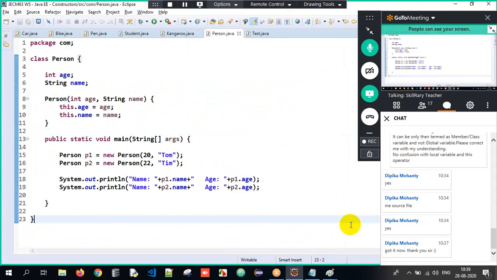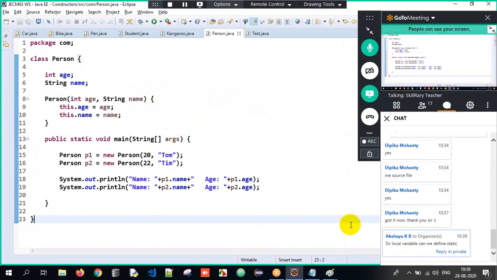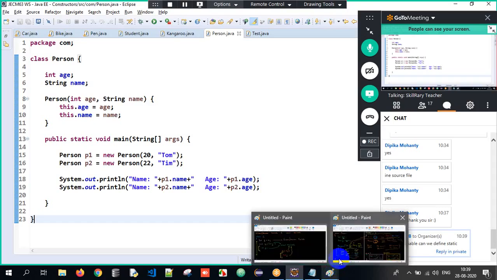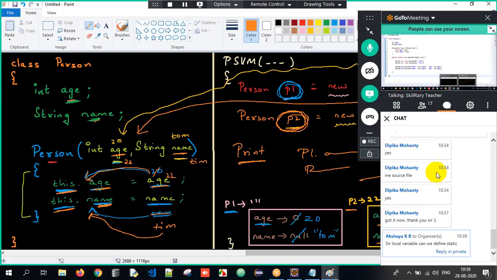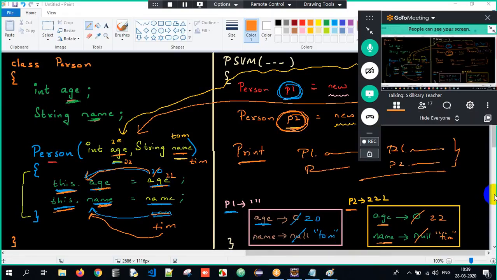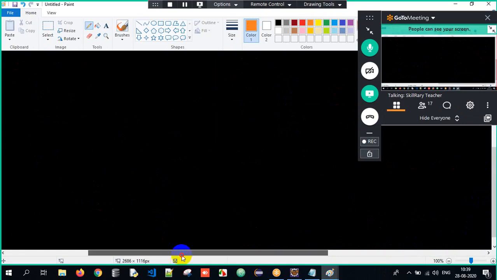I will talk about one more example in the next session. I'll tell you later. We are almost done with constructors, guys; we are done with most of the things with respect to constructors. Does anyone have any confusion? There's one question here: sir, can we have a local variable as static? That's one confusion.